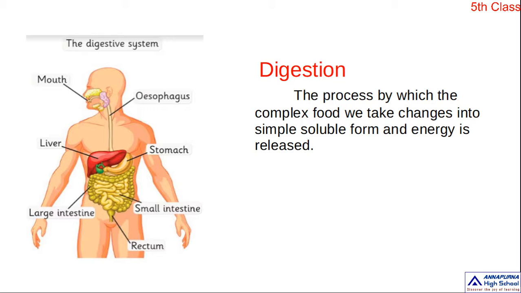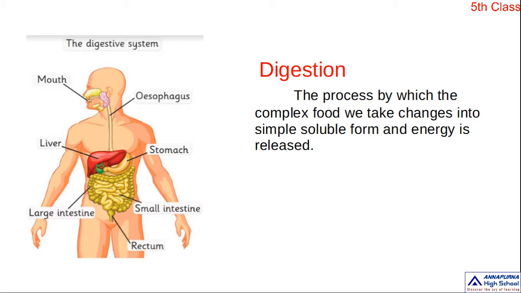Okay, children? How does the process occur in our digestive system? See here: mouth, esophagus, liver, stomach, small intestine, large intestine, and rectum. These are the parts involved in our digestion.